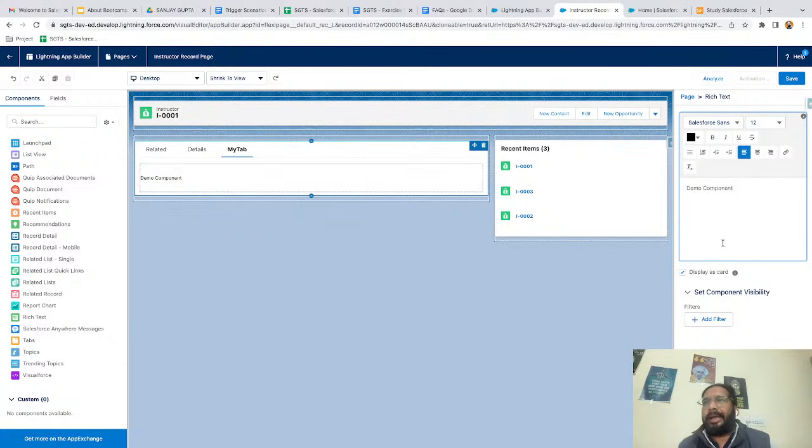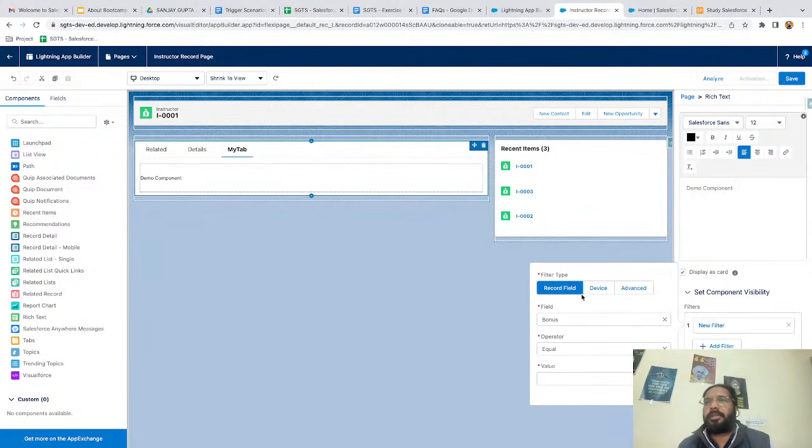Okay. And if you want to apply component visibility, you can do it with this option, add filter. So it is the same as you applied on the home page. If you click, you will see three options here: record field, device, and advanced. So you can just explore it. Record field: all the fields of this record will be available here, so on that basis you can apply a condition.